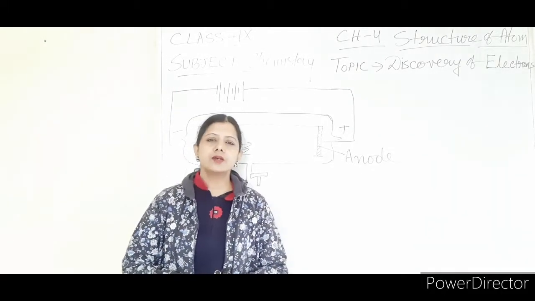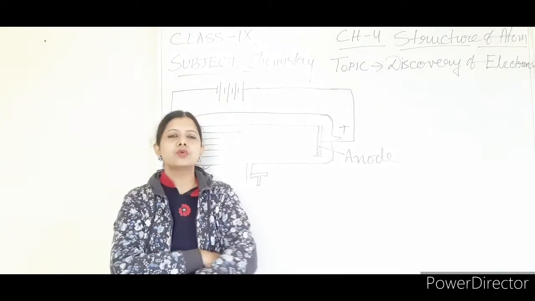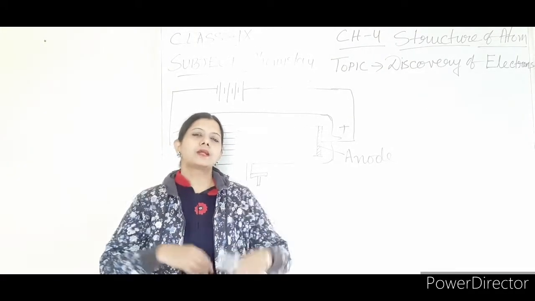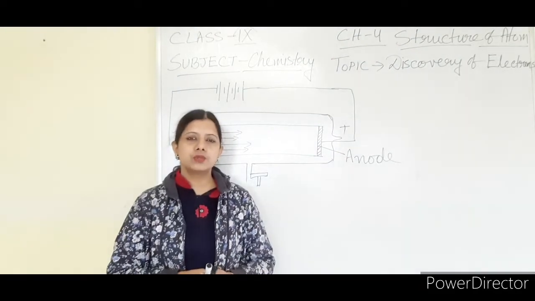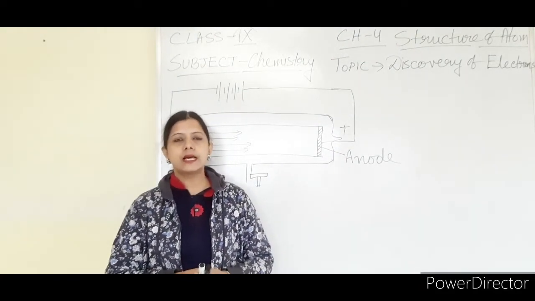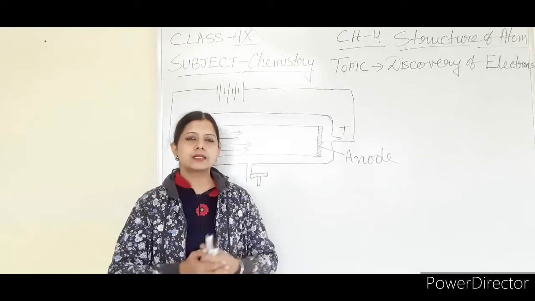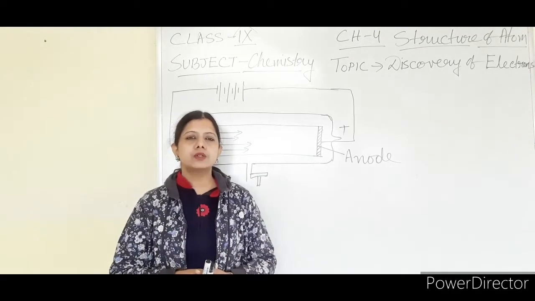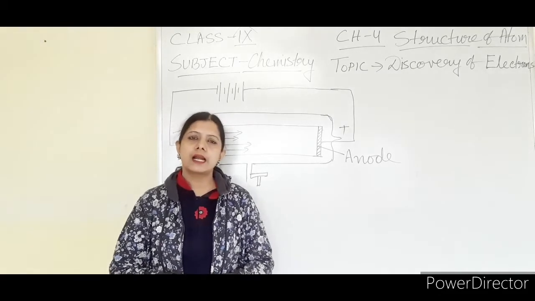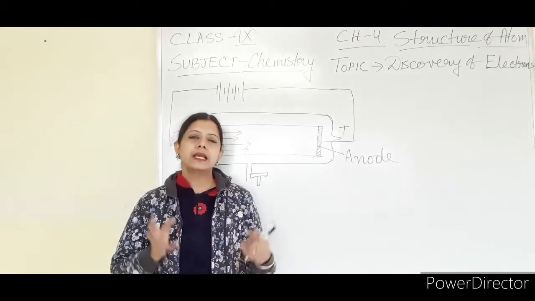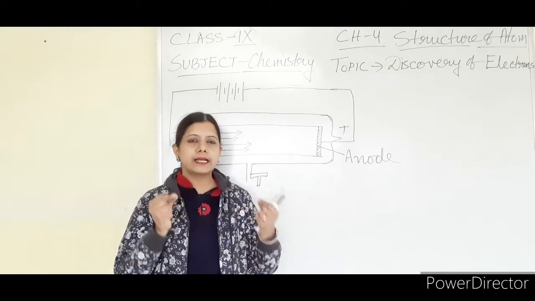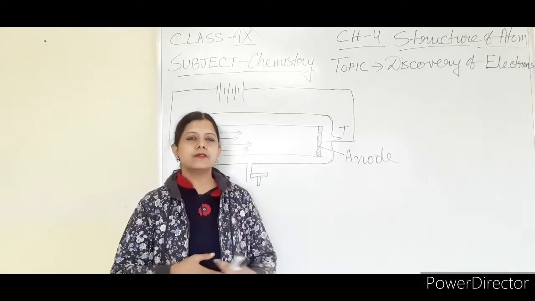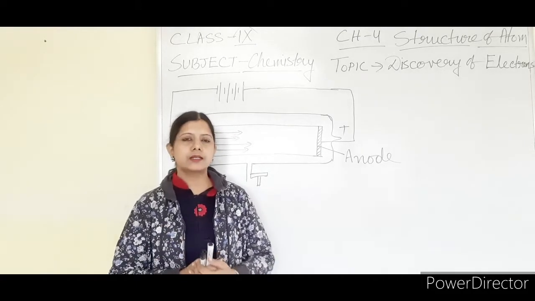In the discovery of electrons, you previously studied Dalton's atomic theory. According to Dalton's atomic theory, any substance is made up of smaller particles which are indivisible. Those smaller particles are known as atoms. According to Dalton, anything is made up of very tiny particles called atoms, which are indivisible, that means they cannot be further divided.